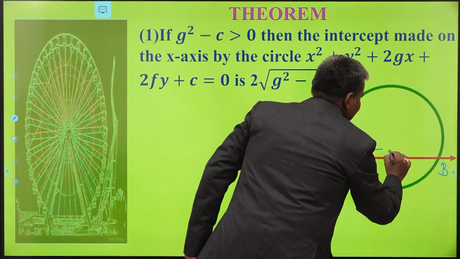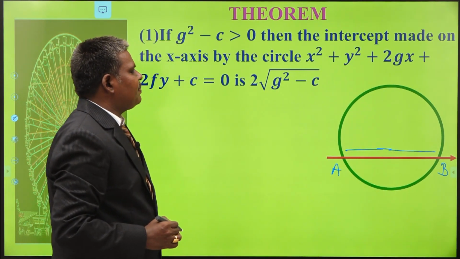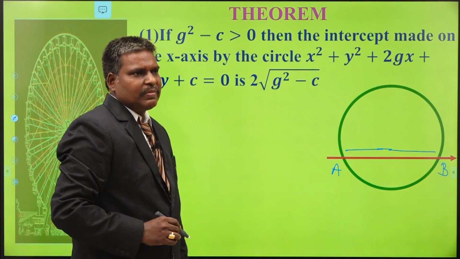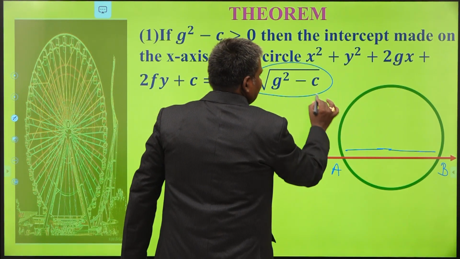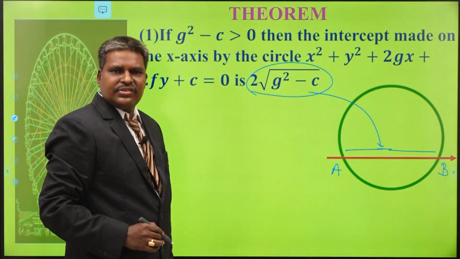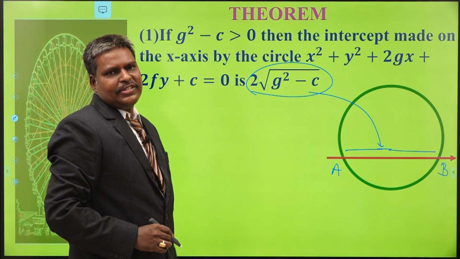This distance is called the length of the x-intercept made by the circle with my x-axis. How to show this one? Its length is, you are going to show, 2 into root of g square minus c. How to get this one? What is the idea of this proof?